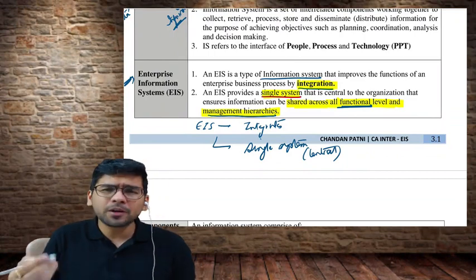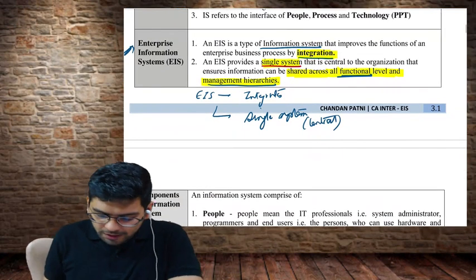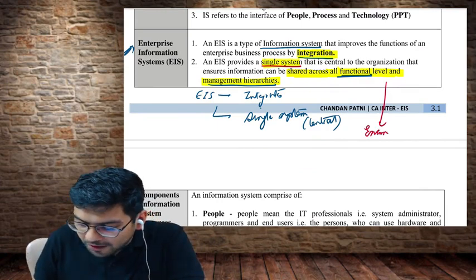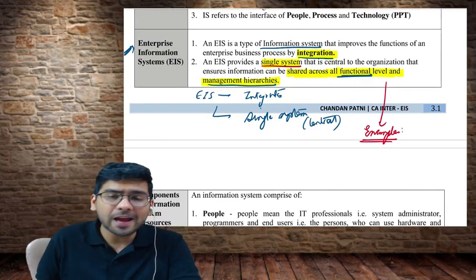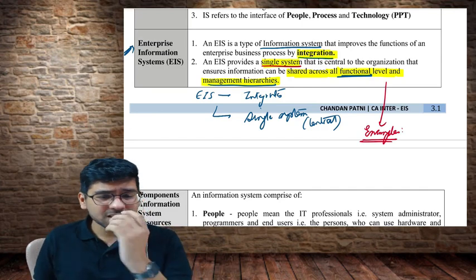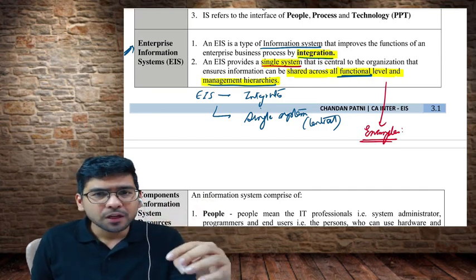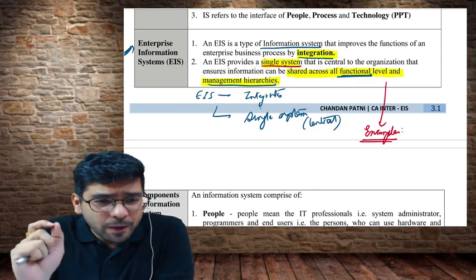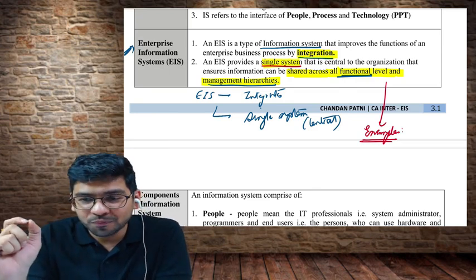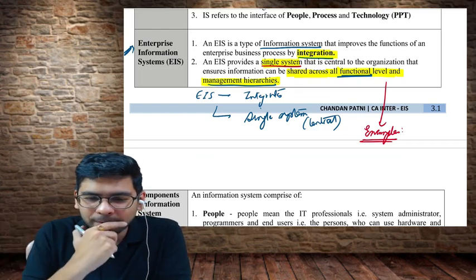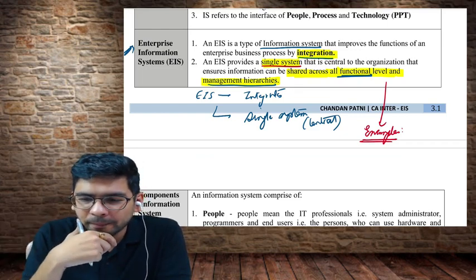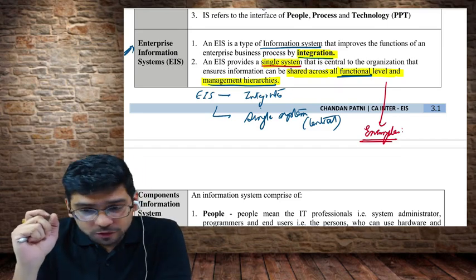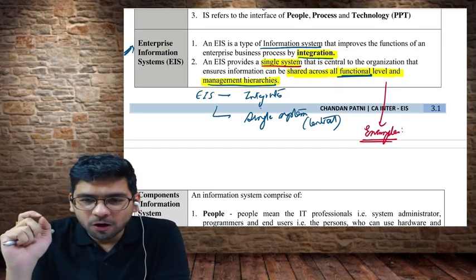Now let me give you a few examples of EIS. I gave you the example of a bank, that I am a customer of Union Bank and I can access my accounts in the Jaipur branch also. Can anyone tell me what kind of software a bank uses? Do you have any idea on this? Can anyone answer this? Yes, Pranav. Okay, Logesh, you are saying core banking system. Absolutely, you're correct.